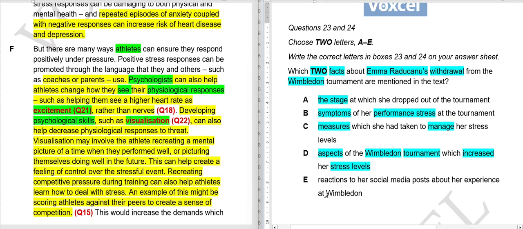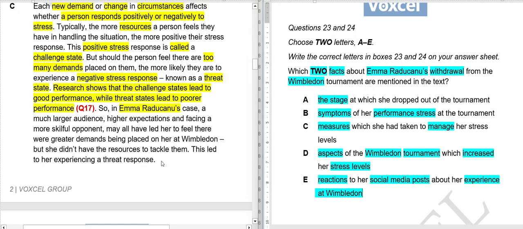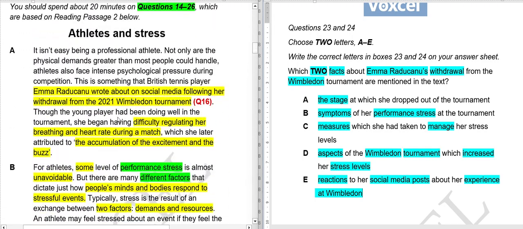E: reactions to her social media post. So about the social media post, how people reacted to her post about her experience at Wimbledon. Just 1 second, guys. What happened to this? Okay, let's see. Her name comes up in two places, here and here.